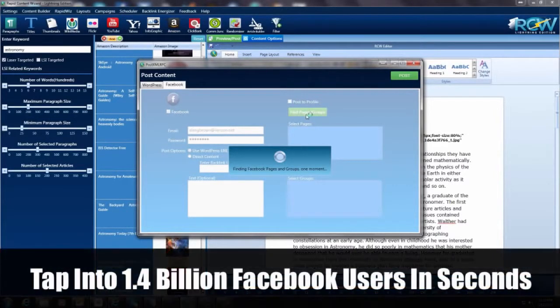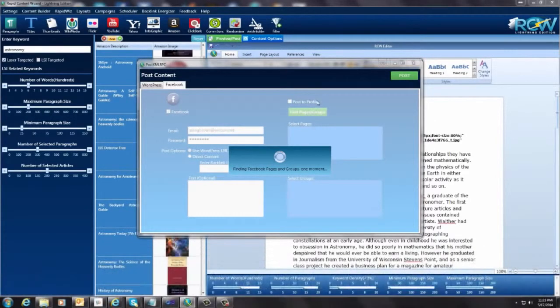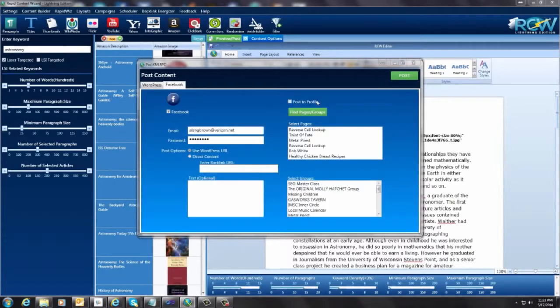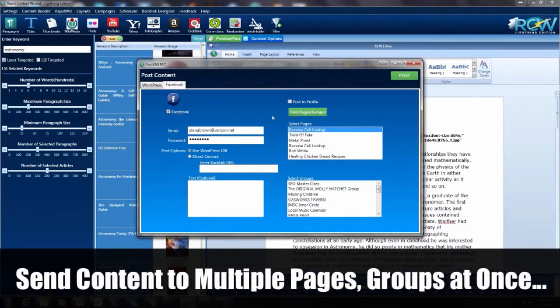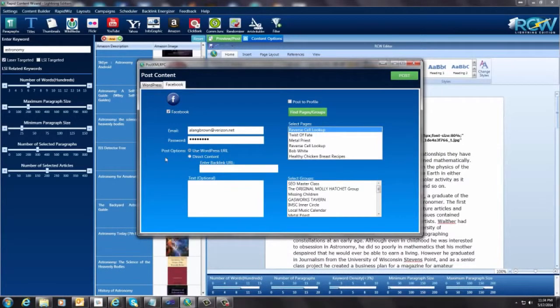And nothing's fancy. It just comes up with what you need here, and then you'll be able to select either the page or the group that you want, and it just goes out and posts it for you on Facebook. And I'm going to show you what that looks like too here in a minute when it's done. So right here I've got a page. I'm going to select this one right here. I'm not going to select a group right now. I'm just going to leave that the way it is. We have the option to use the WordPress URL, or we can post just direct content to it.